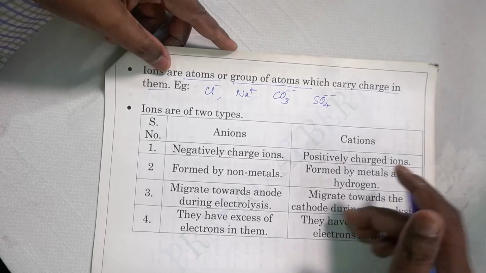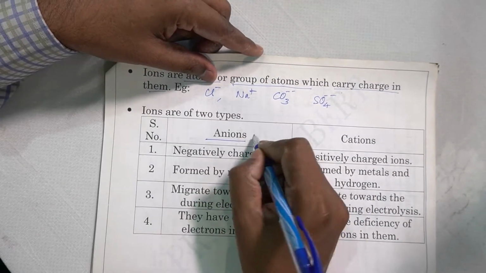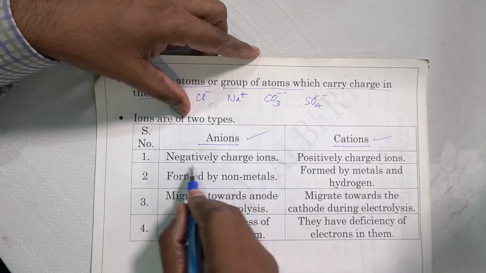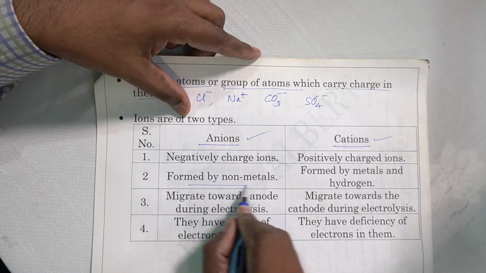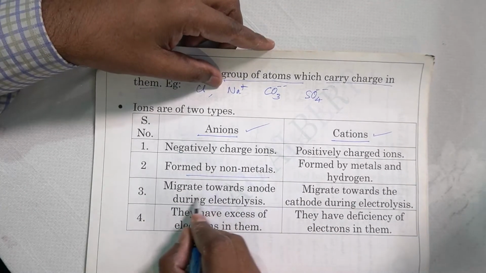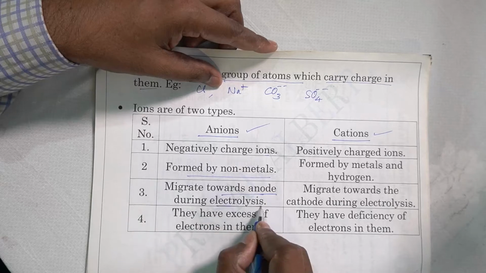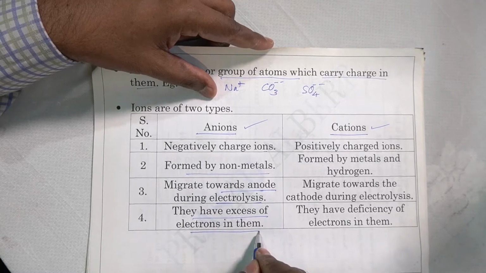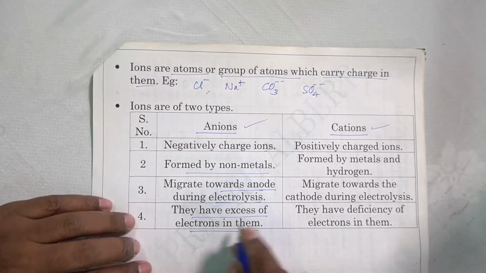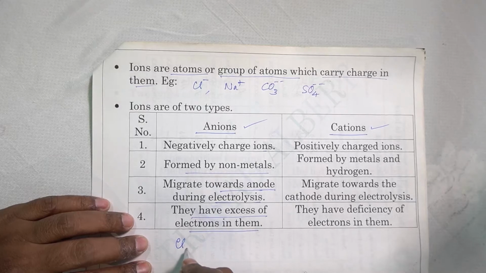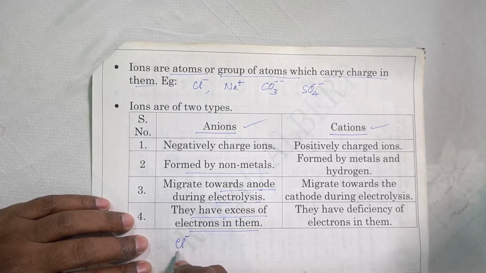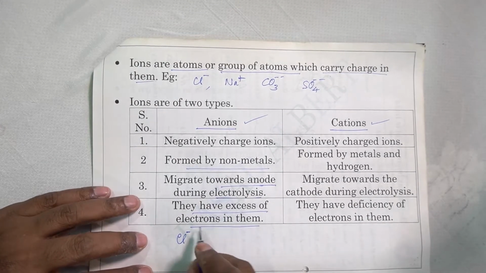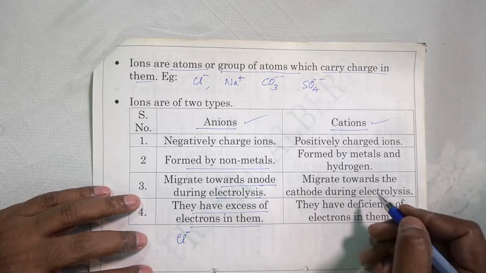Okay, now ions can be of two types: one is anions, the other is cations. What are anions and cations? Anions are negatively charged ions, usually formed by non-metals, and they migrate towards the anode during electrolysis. They have an excess of electrons. What do we mean by excess of electrons? For example, the chloride ion. Chlorine is a neutral atom, but here there is one excess electron. That is why there is a negative charge. A negative charge means an excess of electrons, so it is a negatively charged ion, or anion. So anions have an excess of electrons.